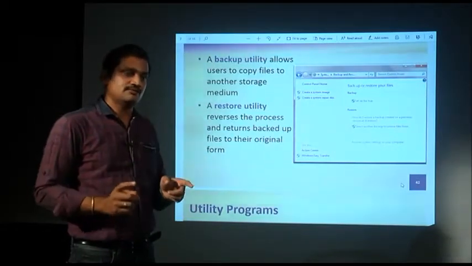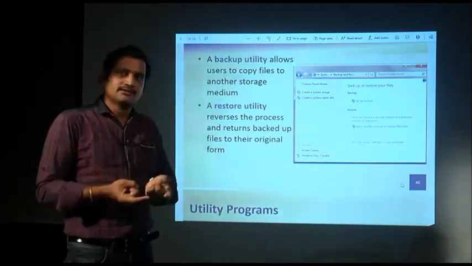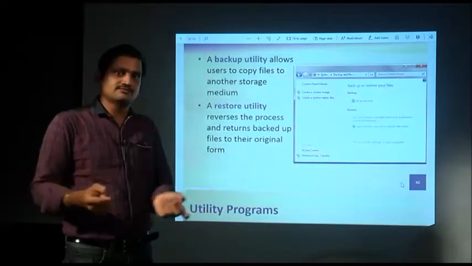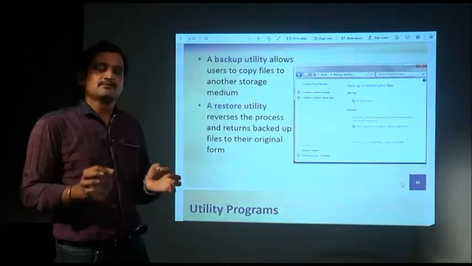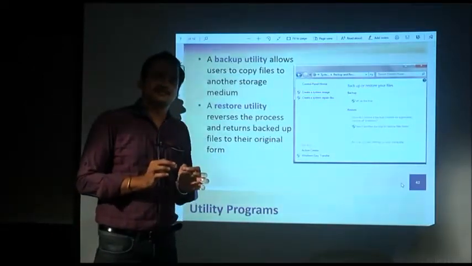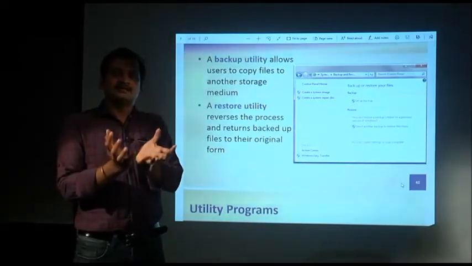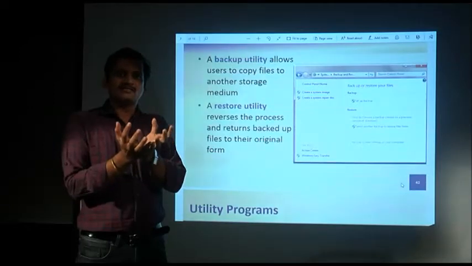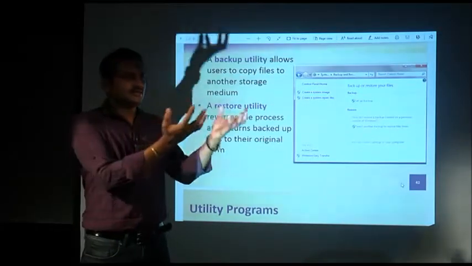System backup. I am not saying a file backup or program backup. You take a system backup. So your entire system, whatever OS is loaded, whatever applications are loaded, whatever files are present in your system, all are backed up and stored as an image at some different place. You can take a backup on a separate disk.